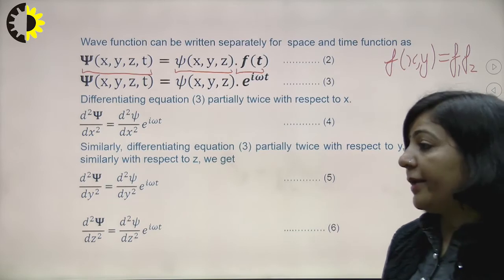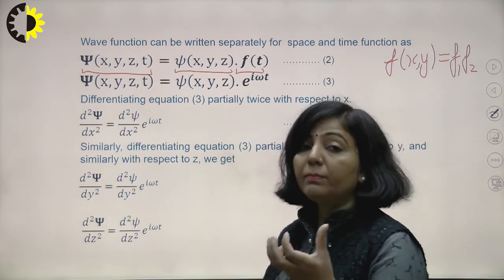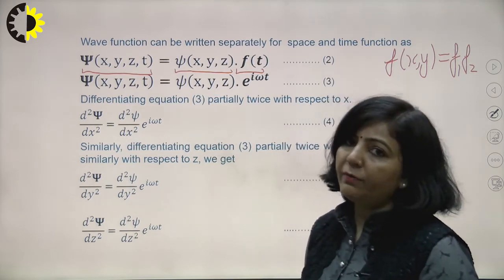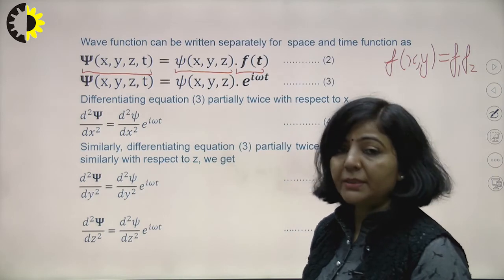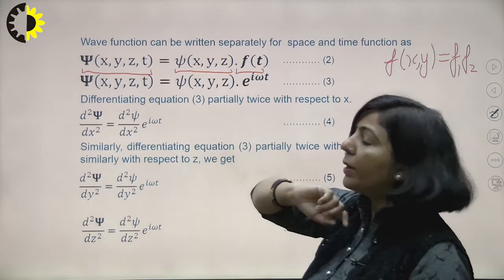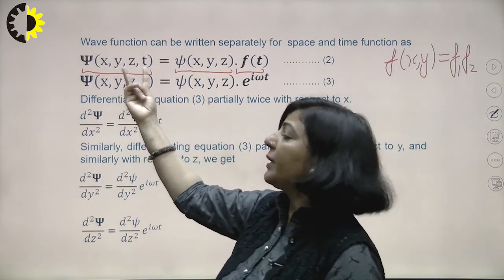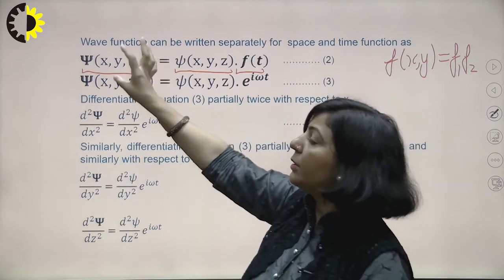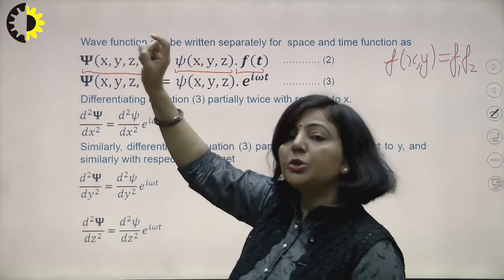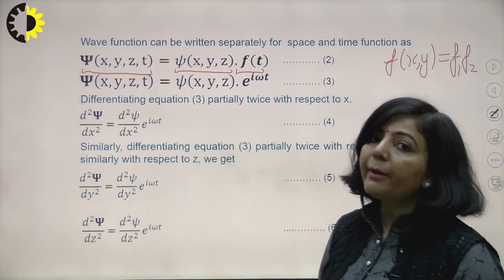On similar lines, since psi is a function of x, y, z, which are the space coordinates, and psi is also a function of the time coordinate t, we have represented psi as a product of two functions, where the first one is again represented by psi. The difference is that the psi in bold font is a function of x, y, z and t, whereas this psi on the right hand side is independent of t.